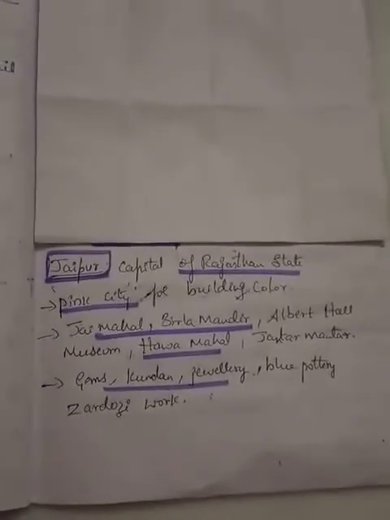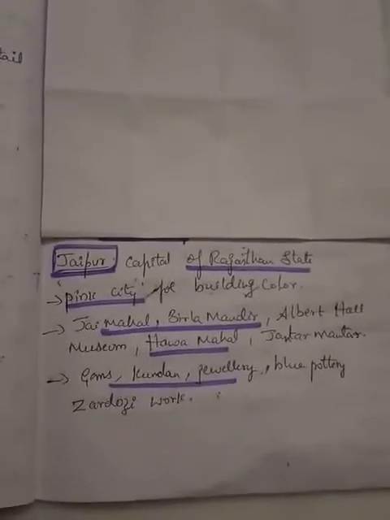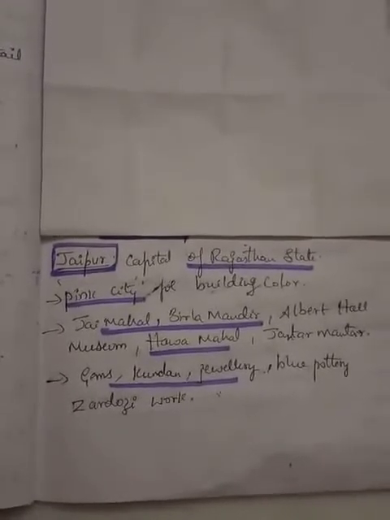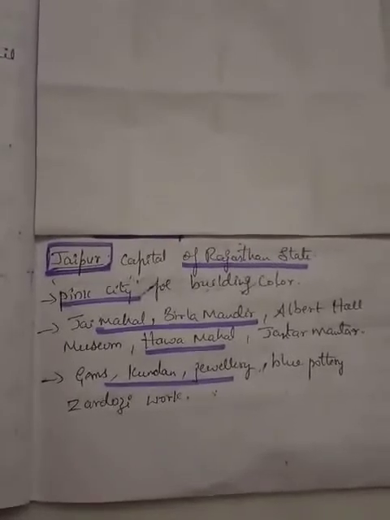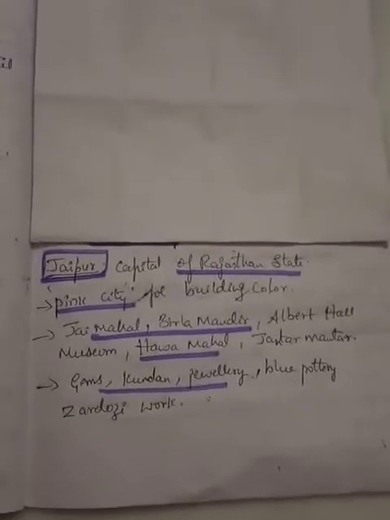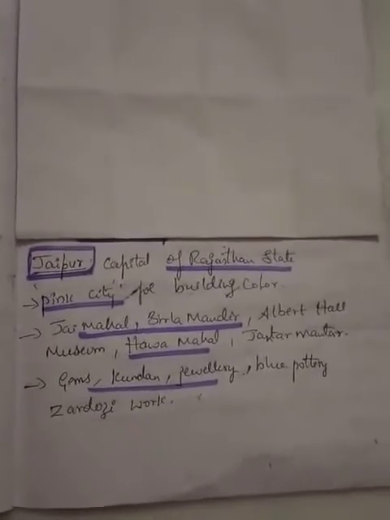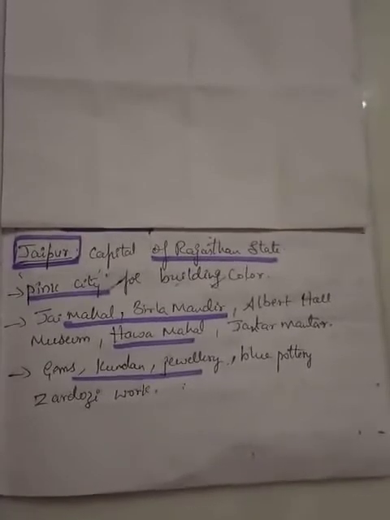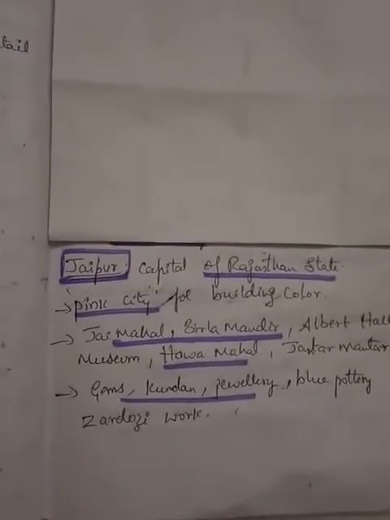So children, which would be the next city? That is Jaipur. When the word Jaipur comes to our mind, we think about gems, jewelry, art and craft work, handicrafts. So Jaipur is famous for gems.